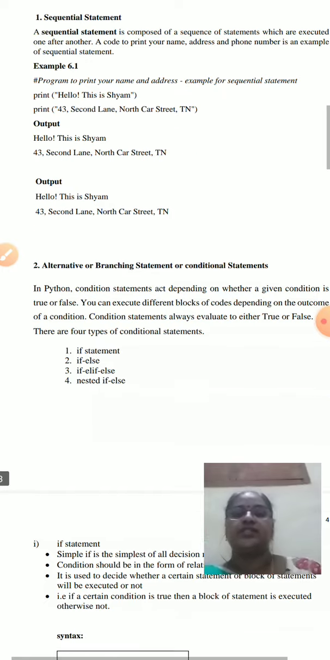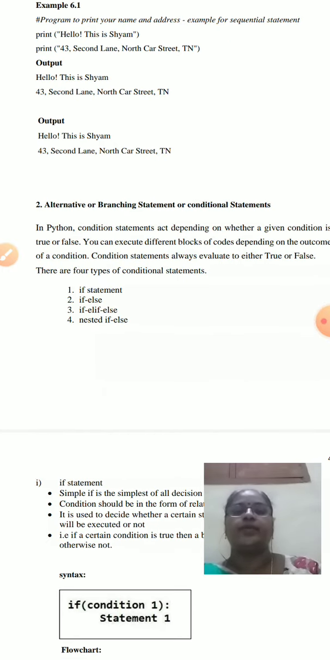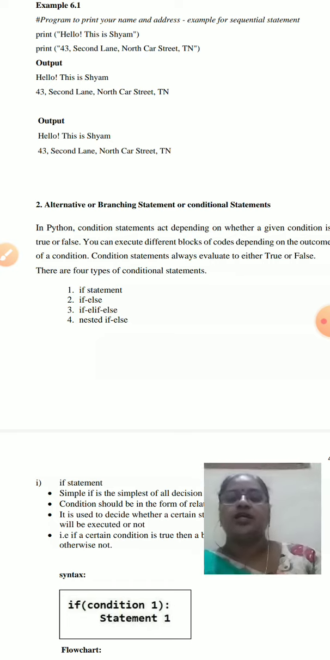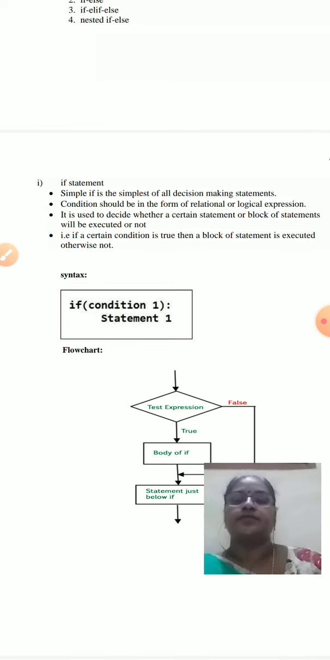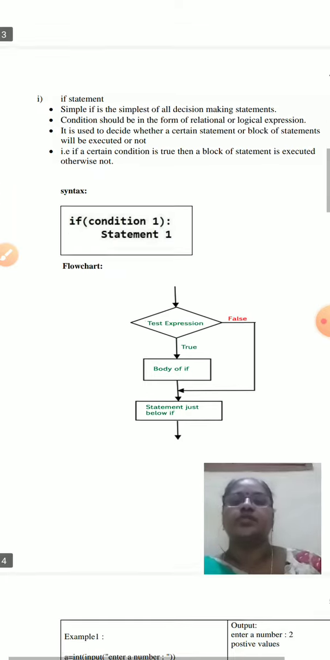The next category is the alternative or branching statement, sometimes called a conditional statement. There are four types of conditional statements: if, if else, if else ladder, and nested if, etc. The first category is if. It is the simplest form of execution. Just check the condition. If the condition is satisfied, do something. That is called an if statement.